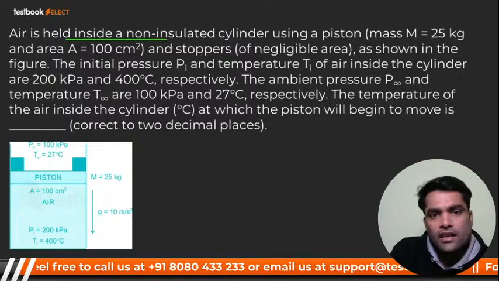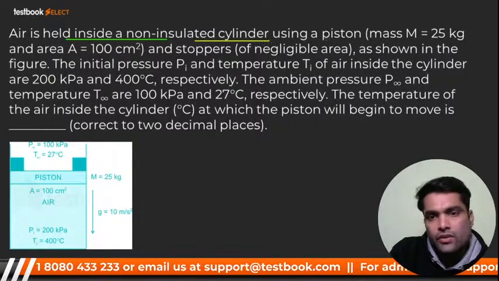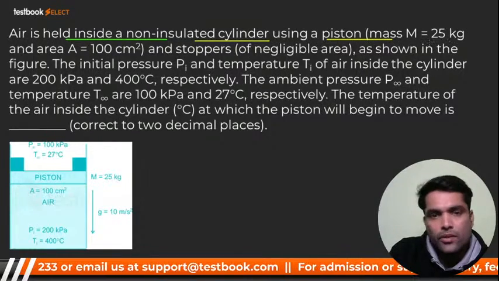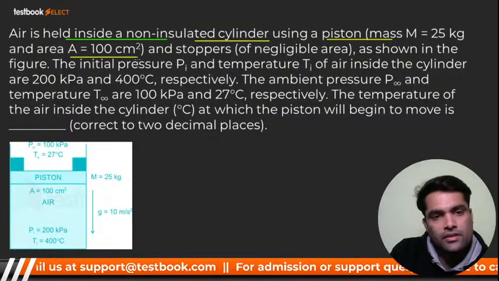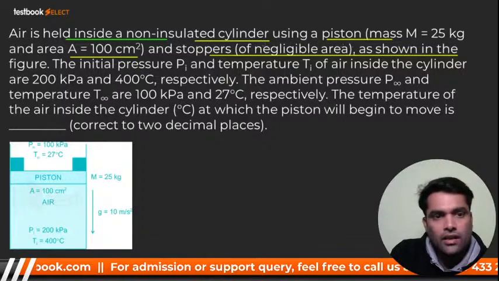The next question. Air is held inside a non-insulated cylinder using a piston, mass M 25 kg and area 100 centimeters square, and the stoppers of negligible area as shown in the figure.